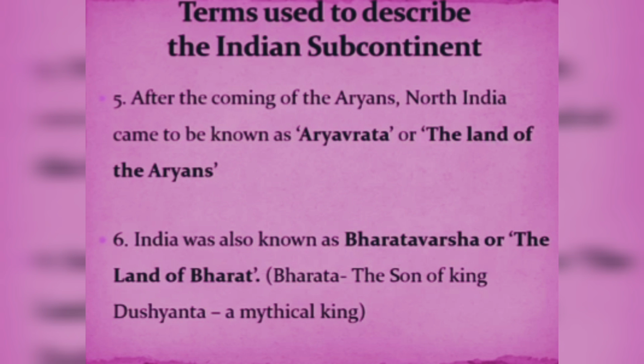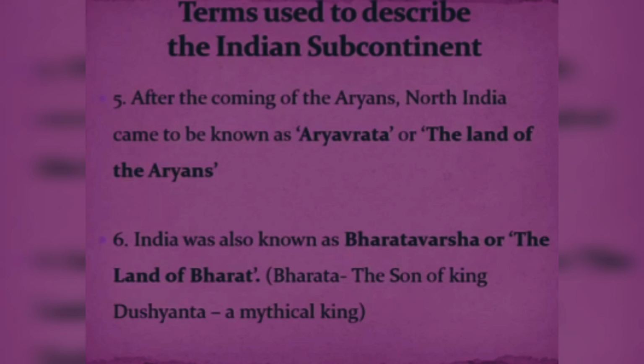Next, after the coming of the Aryans, North India came to be known as Aryavarta, or the land of the Aryans. India was also known as Bharatvarsha, or the land of Bharata, the son of King Dushyanta in our mythical literature. It is believed that he was the king who ruled the whole country, so it was known as Bharata.